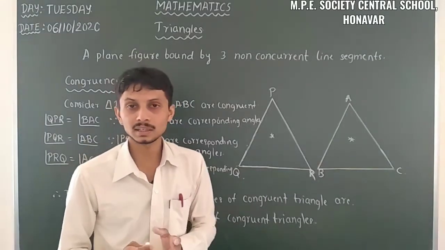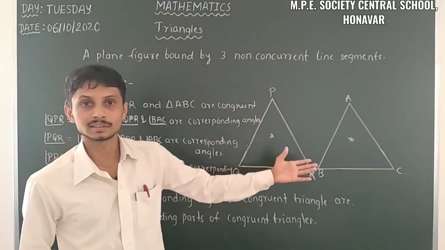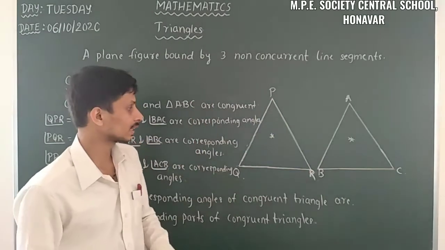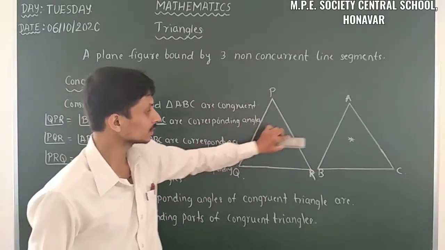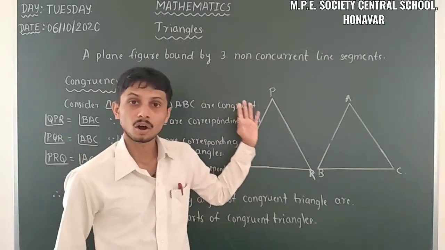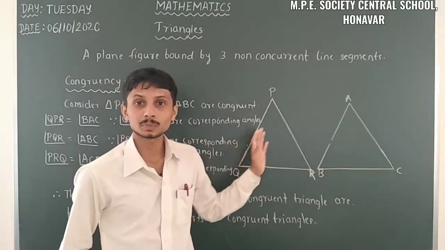Then only we consider those two triangles to be congruent.